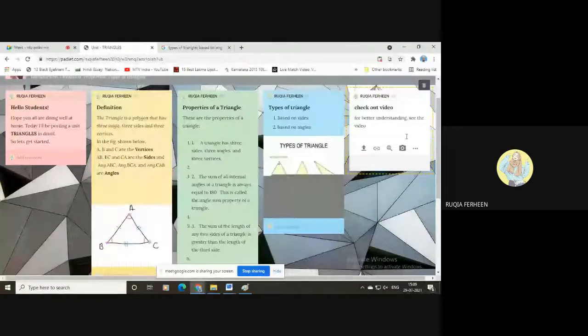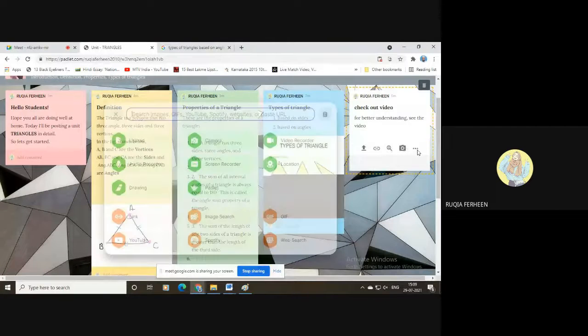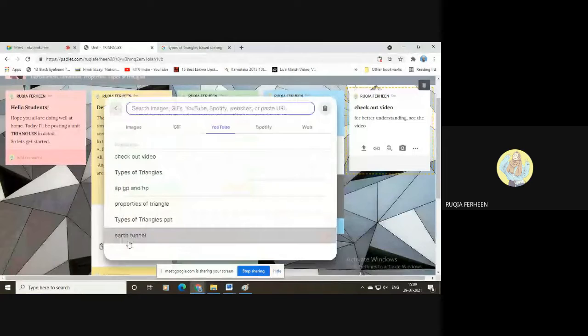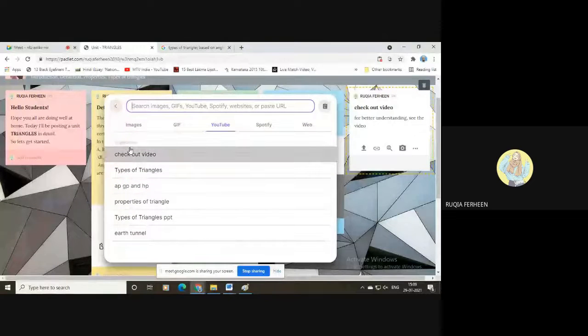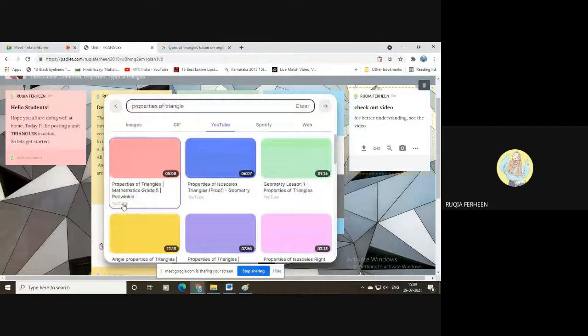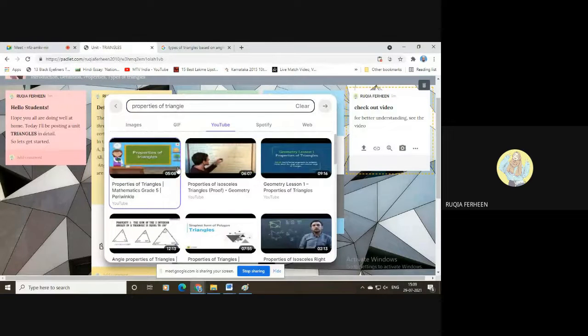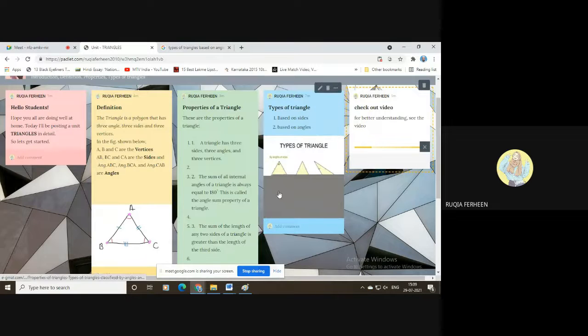And the same option goes with this also, the magnifying glass with the web, or you can click on these three buttons also, and then YouTube. There, whichever you want, you can. I want it as the properties of triangle, and whichever video you want, you can select it. I'll select the fifth video, which is the simplest form of a polygon, triangle. I'll select that video, and it is uploaded here.